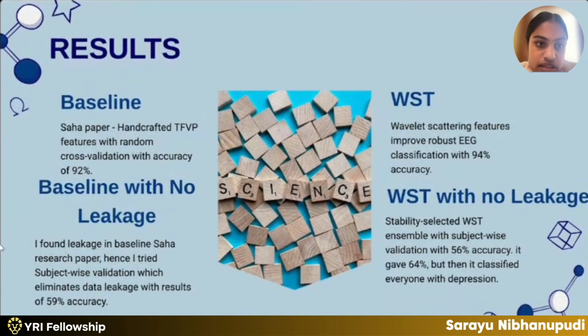And the results for baseline: Saha's paper, handcrafted TFVP features with random cross-validation, with an accuracy of 92%. And then baseline with no leakage. I found leakage in the baseline in Saha's research paper, so I tried subject-wise validation, and this eliminates data leakage, with results of 59% accuracy. And wavelet scattering features, WST, improve robust EEG classification with 94% accuracy. WST with no leakage: stability-selected WST ensemble with subject-wise validation gave 56% accuracy. It gave 64%, but then it classified everyone with depression, so that's not really correct.